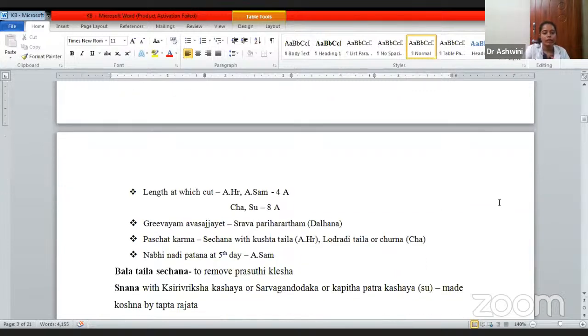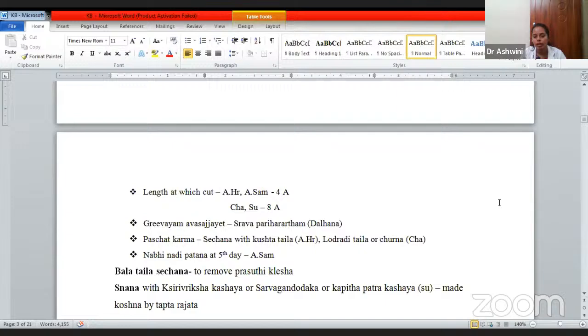Then Grivayam Avasajjayet. He has told that after cutting, you are supposed to hang the umbilical cord around the neck. That has been told by Dallana. He has told why it has to be done. He has mentioned Srava Pariharartham, meaning for the circulation of the blood. For some time you are supposed to hang the umbilicus around the neck. So this is a very particular procedure told especially by Dalhana. This is a point you are supposed to remember.